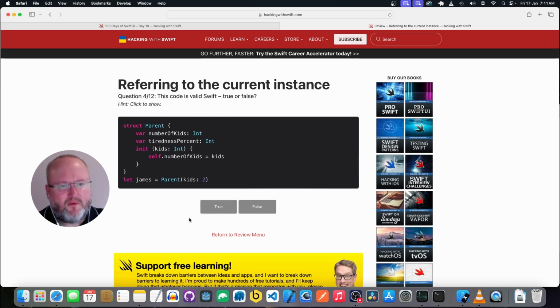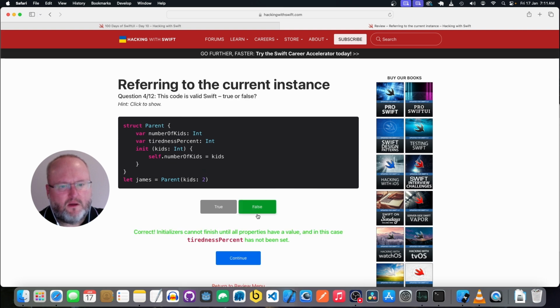We have a structure Parent with a property numberOfKids, which is an integer, and tirednessPercent, which is an integer. And we've got an init method, it's got a space between the init and the kids bracket, so that's not going to be valid. Oh, and also tirednessPercent has not been set. Oh, that might be okay then. But yeah, it has to cover all the properties.